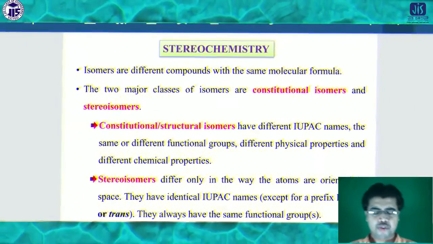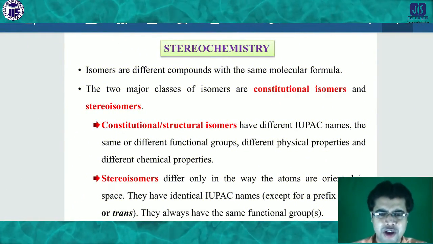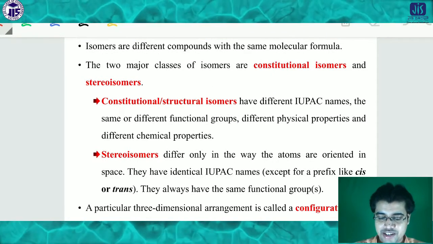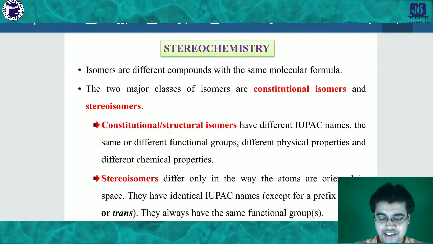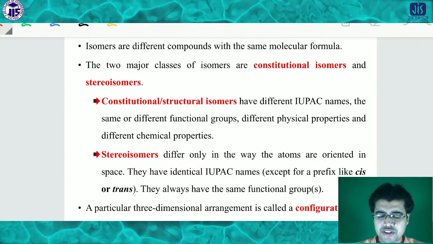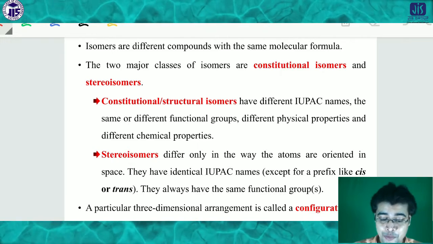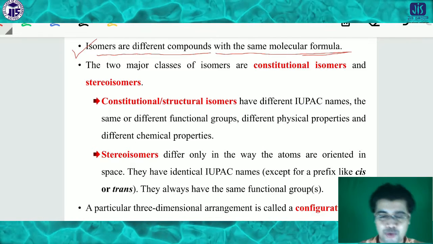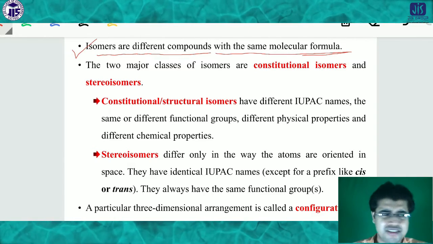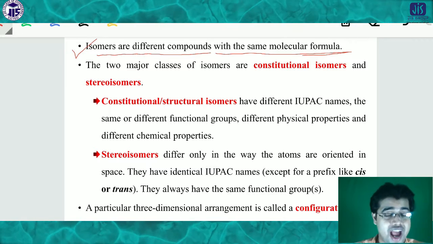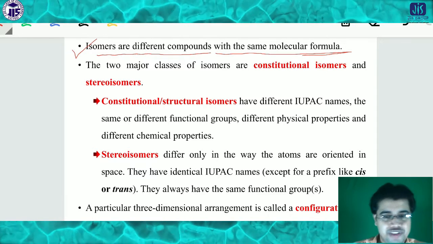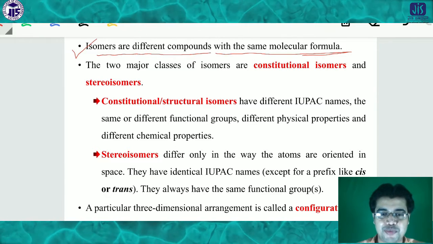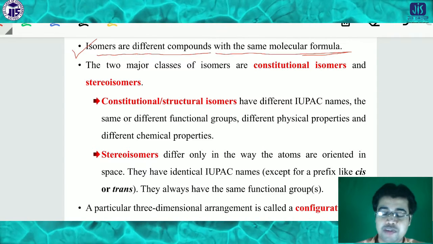So first of all, what is stereochemistry, or what is the requirement of stereochemistry? Here we'll discuss what I told you, that isomers are different compounds with the same molecular formula. This is the main point of stereochemistry, that we have to see the 3D figure of the compounds. But there are different types of projection by which we can consider the compounds. So these become very important.